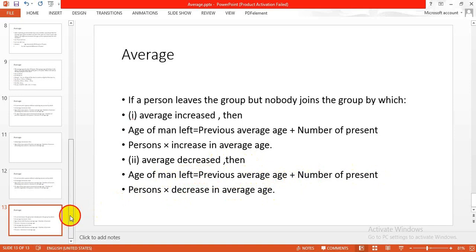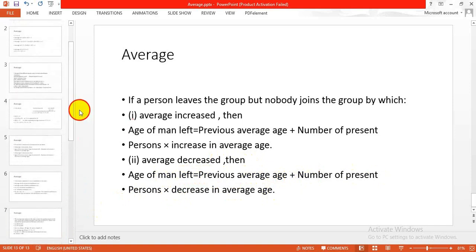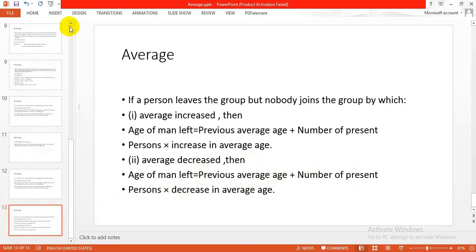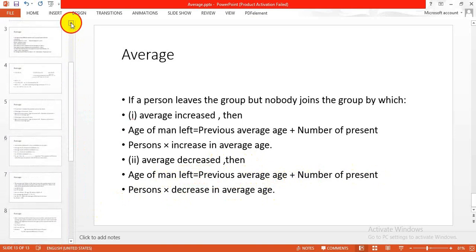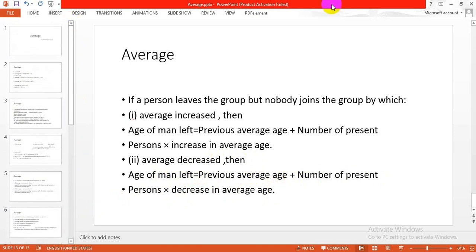So this is more or less of average. This is the theoretical part only, and we also discussed some problems. So from the next class, the problem solving class, we will solve some problems. Okay. So we will end the class here. Thank you.